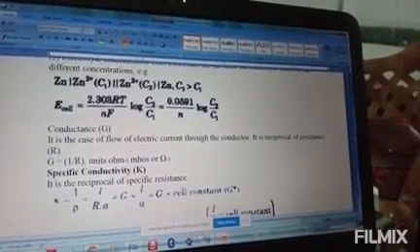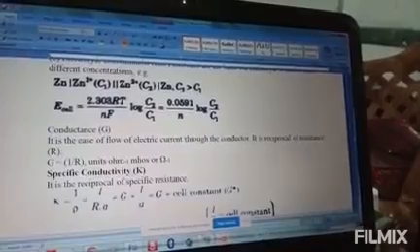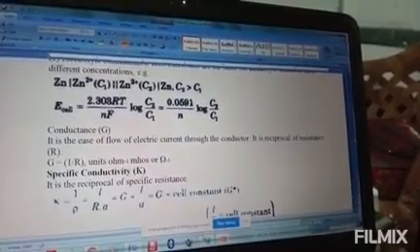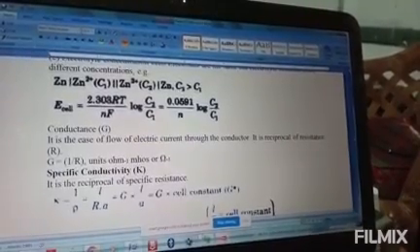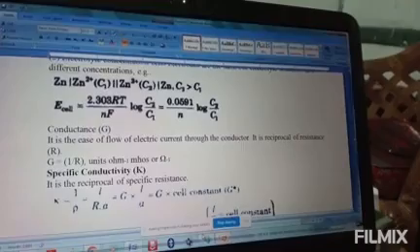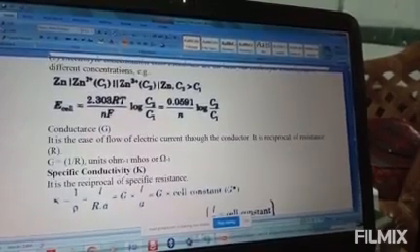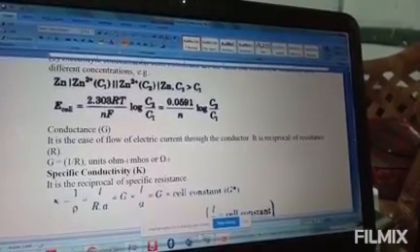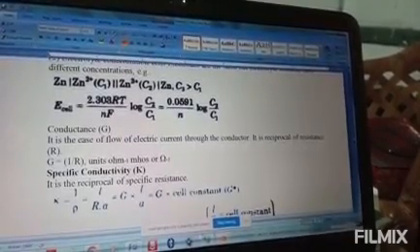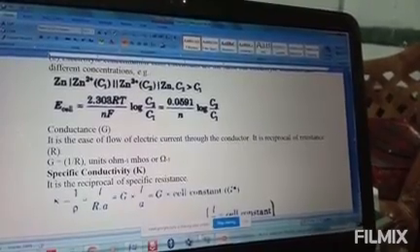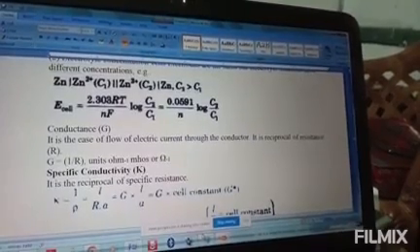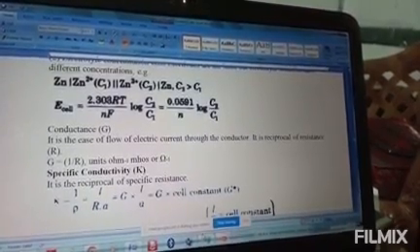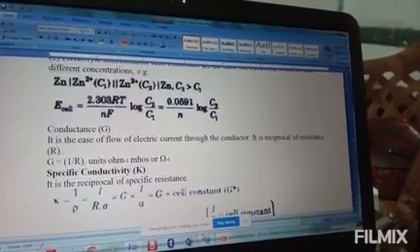So you can see it in example 3.1 on page number 73. Represent a cell in which the following reaction takes place: Mg solid plus 2 Ag plus, with concentration 0.001 M, gives Mg2 plus, with concentration 0.130 molarity, plus 2 Ag. Calculate the E cell if E cell standard is 3.17.